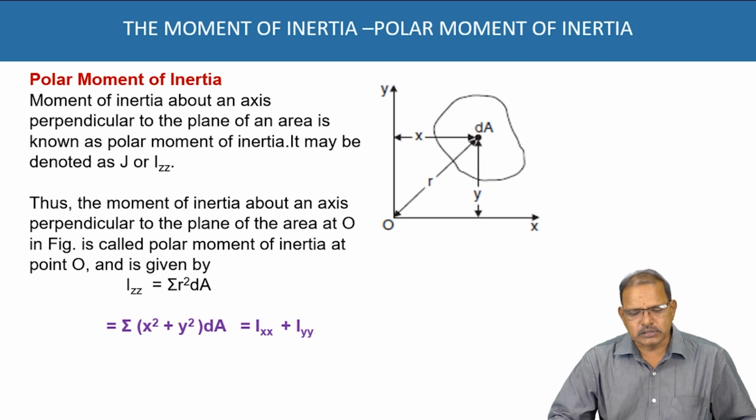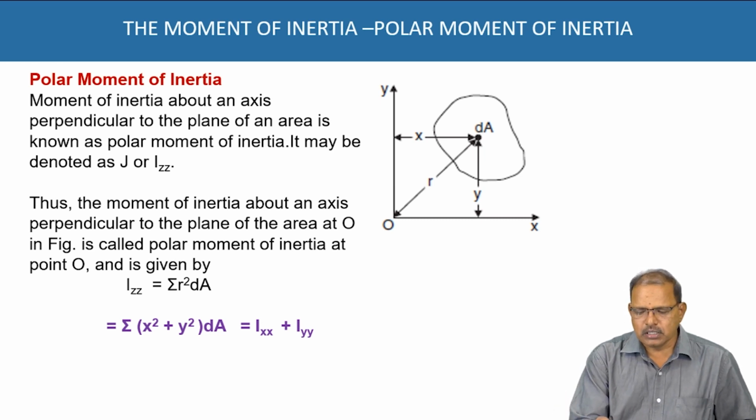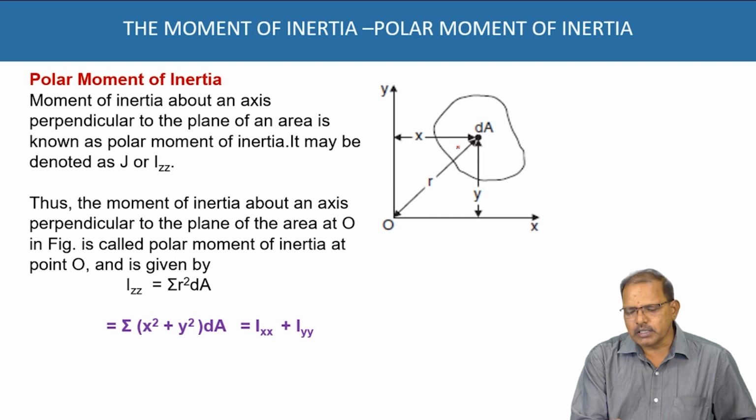Polar moment of inertia. The moment of inertia about an axis perpendicular to the plane of an area is known as polar moment of inertia. Generally, it is represented as J or Izz. According to the geometric construction, Ix is representing the moment of inertia about the x-axis, equal to sigma of dA y square.